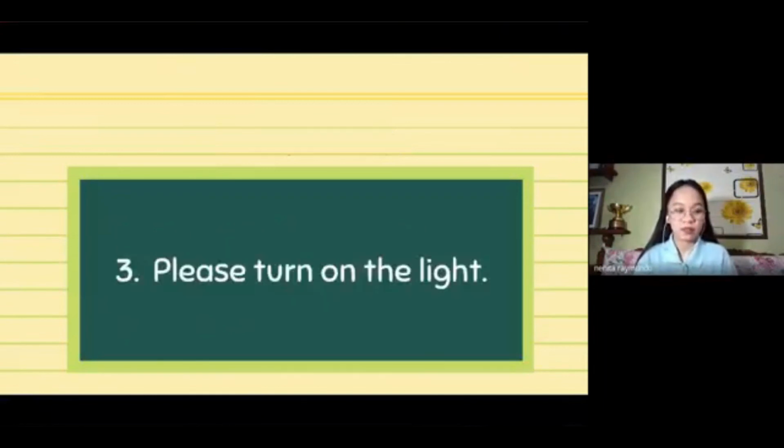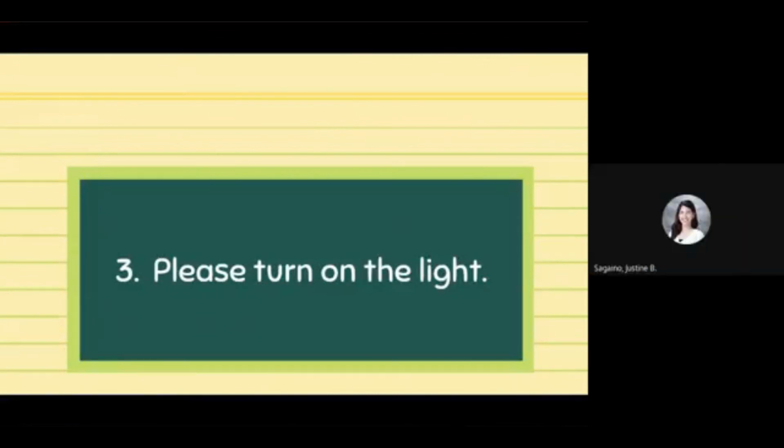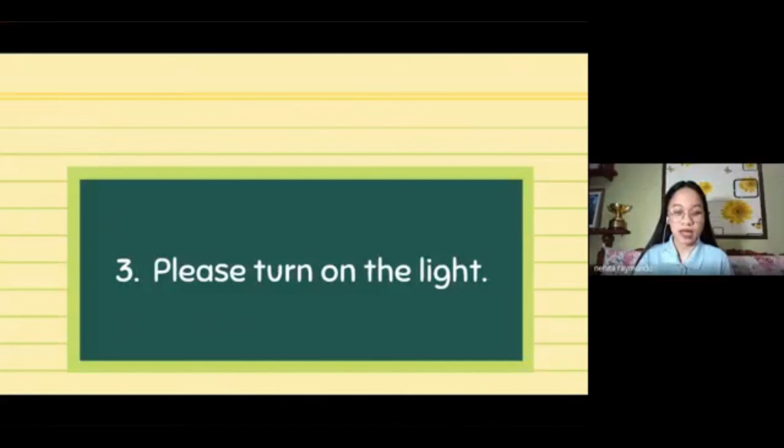Right. What about number 3? Ja, will you please read and answer? Yes, ma'am. Please turn on the light. The phrasal verb is turn on, and it is a transitive phrasal verb. Okay, let's see if Jaja's answer is correct. So she said the phrasal verb is turn on and it is transitive.